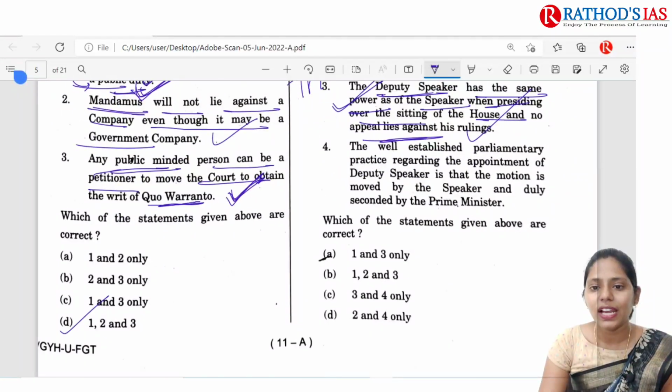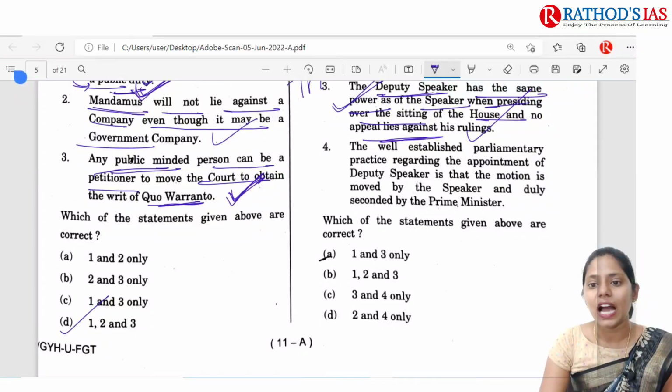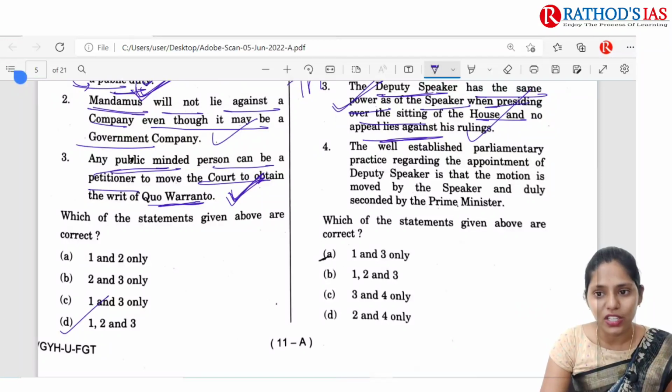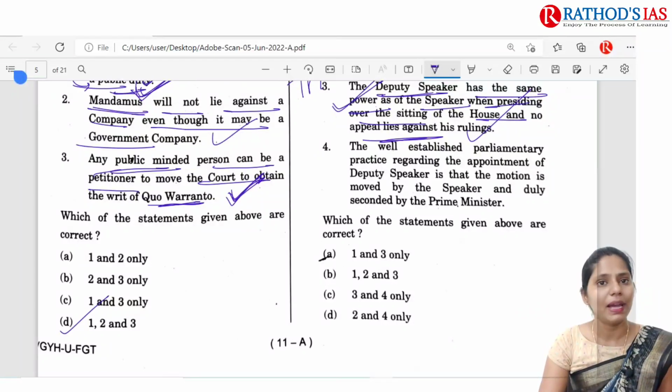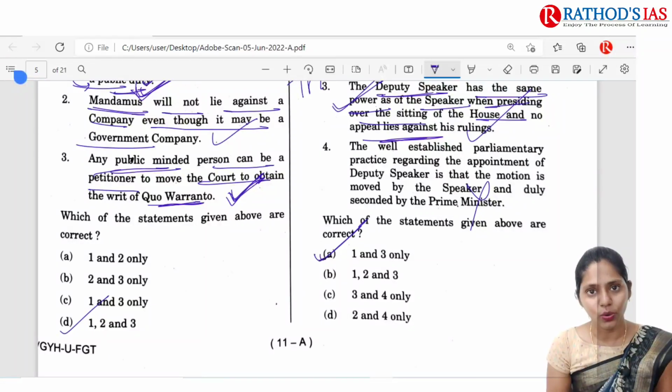The next one is: the well-established parliamentary practice regarding the appointment of the Deputy Speaker is that the motion is moved by the Speaker and duly seconded by the Prime Minister. It is not at all correct. So the correct option will be A, 1 and 3 only.